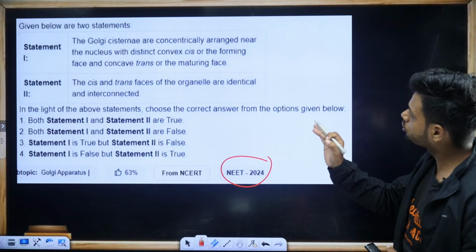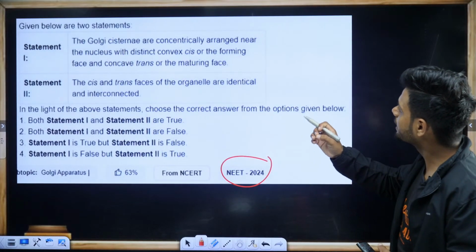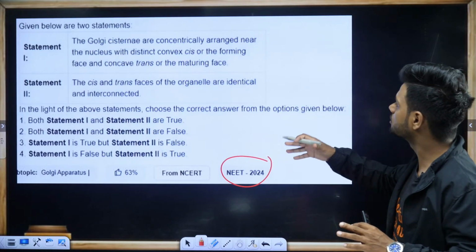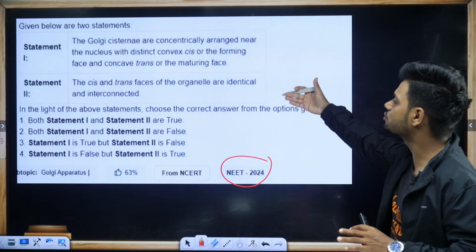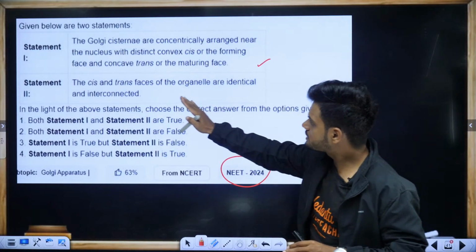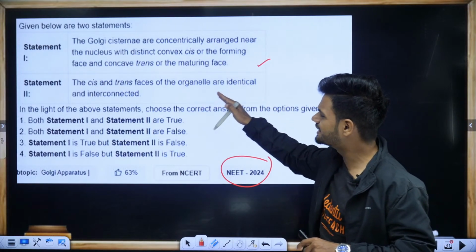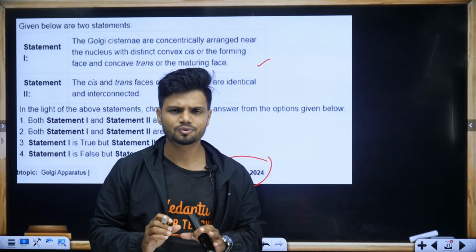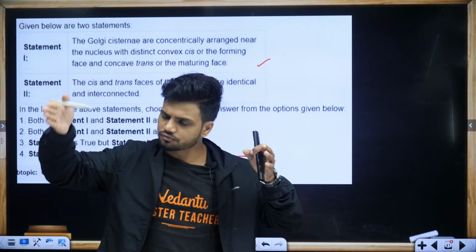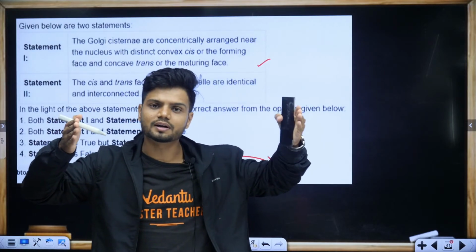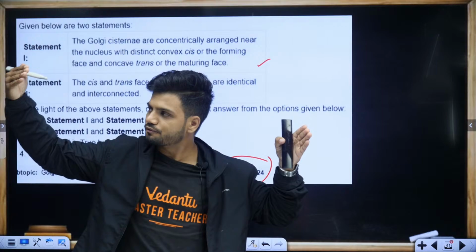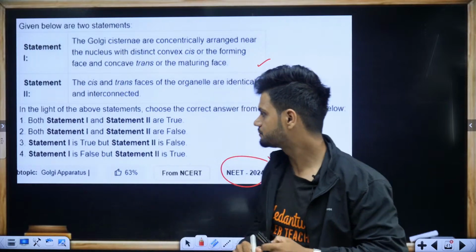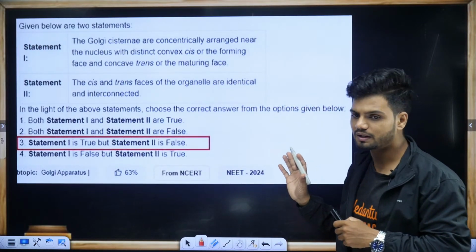The Golgi cisternae are concentrically arranged near the nucleus, with distinct convex cis or the forming phase and the concave trans or maturing phase. The cis and the trans phase of the organelles are identical and interconnected. Students, are the cis and the trans phase interconnected? No. Cis phase is this side, the forming phase. Trans phase is the other side, called the maturing phase. In the cis phase, vesicles are entering. In the trans phase, the vesicles are coming out. They are not connected to each other. So option number 3.